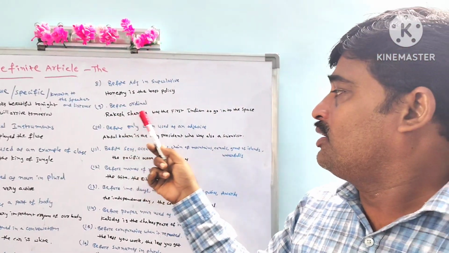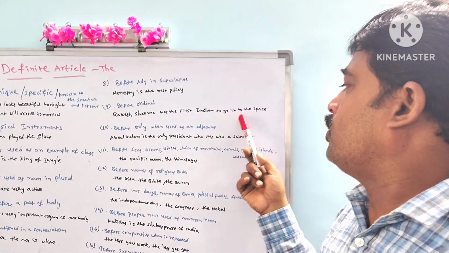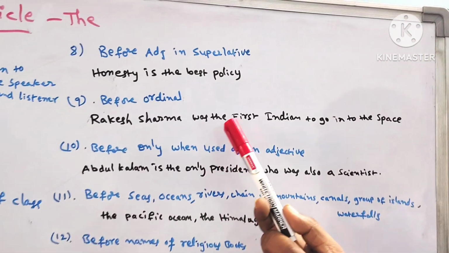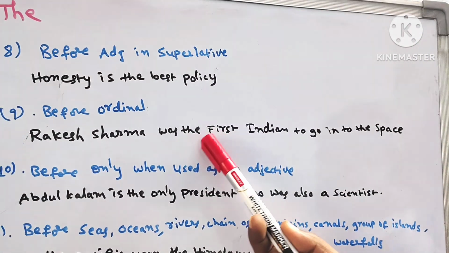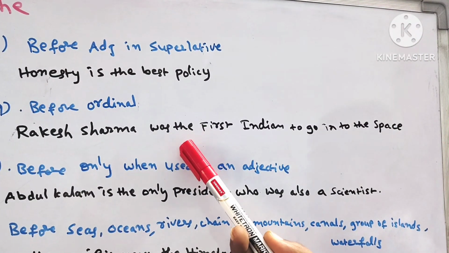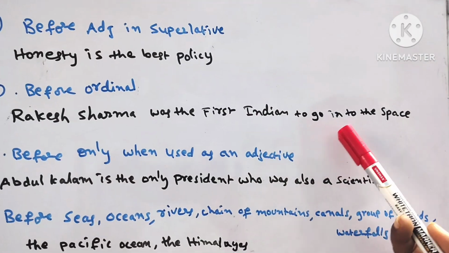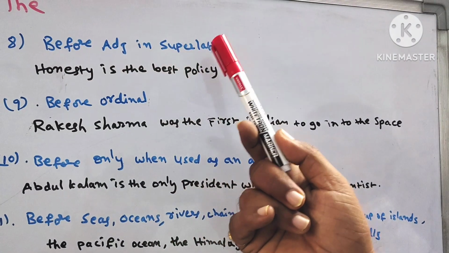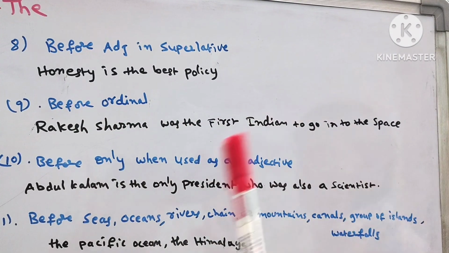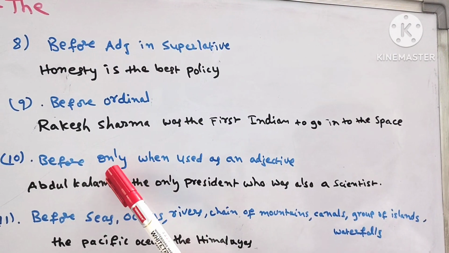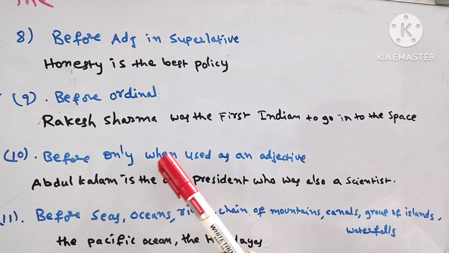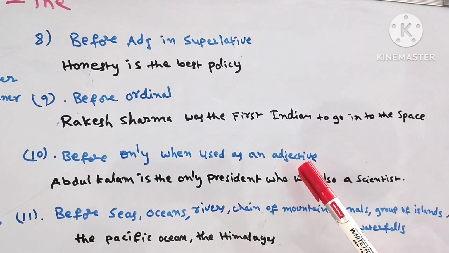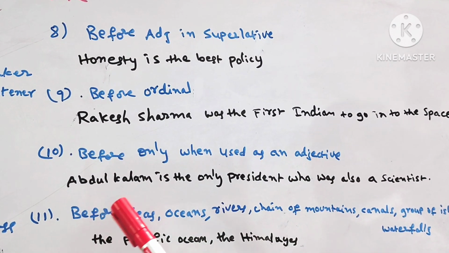Rakesh Sharma was the first Indian to go to space. He was the first Indian. The first. Here it is. The first Indian to go to space. So we use the before adjectives in superlatives, before ordinal numbers, and before the word only, when used as an adjective. Now, this example makes it clear.